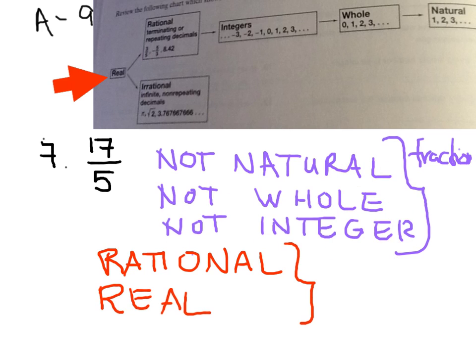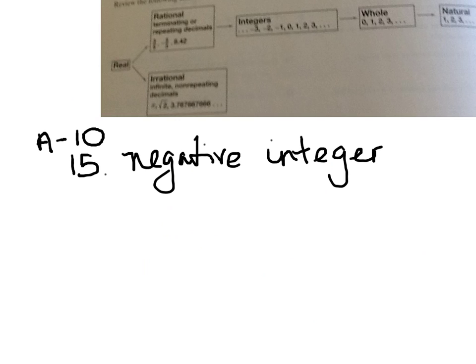And you would tell me, because it has a fractional part. And natural, whole, and integer never have any fractional or decimal part. Okay? That's it for that one.